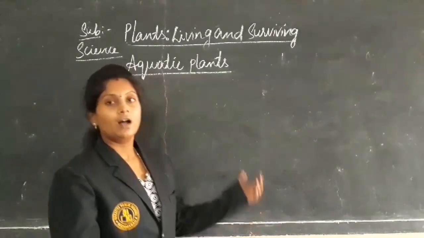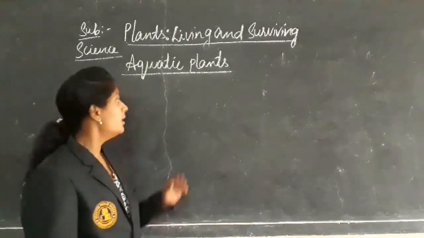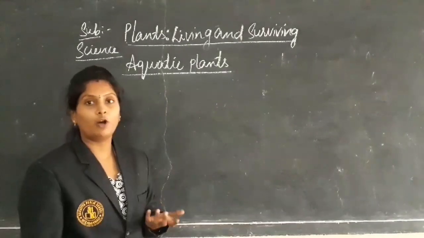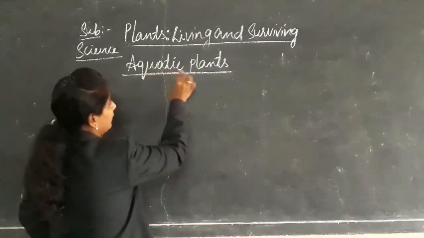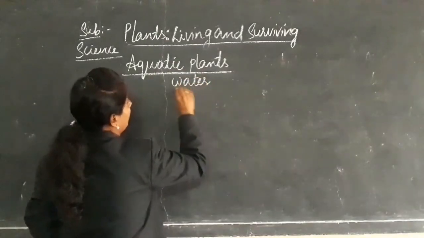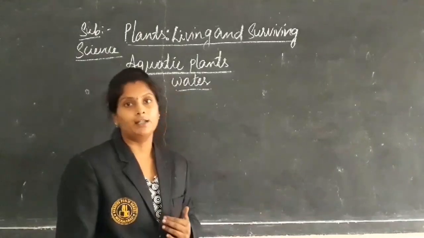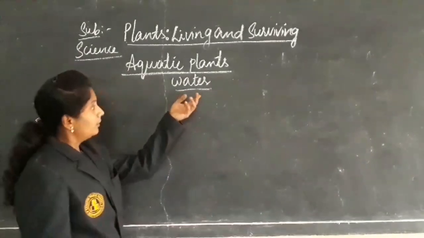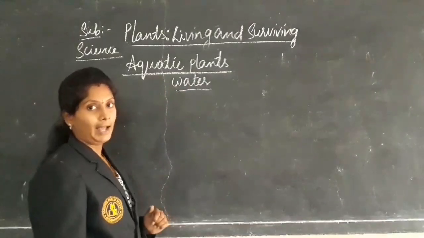Okay, next one is aquatic plants. Till now we have discussed terrestrial plants, right? So now aquatic plants. What do you mean by the term aquatic? Aquatic means the plants which grow in water. You can see a number of plants growing in water, like rivers and ponds, right? So the plants which grow in water are called aquatic plants.